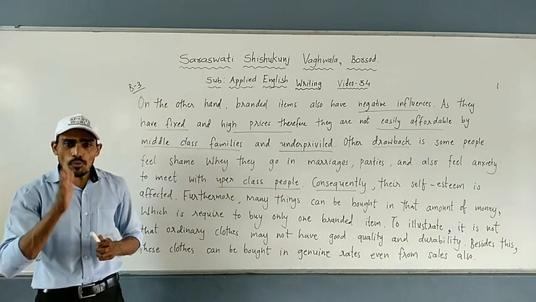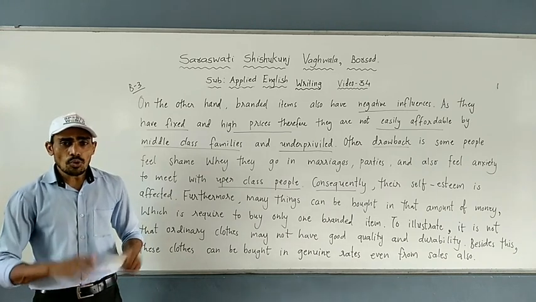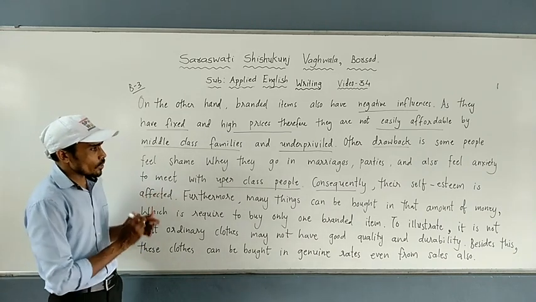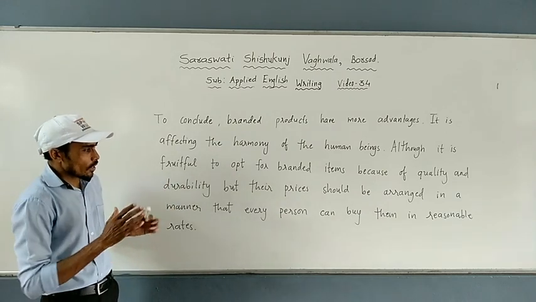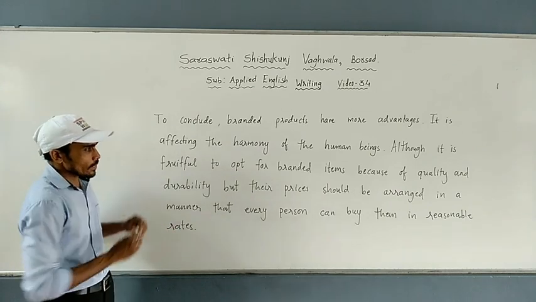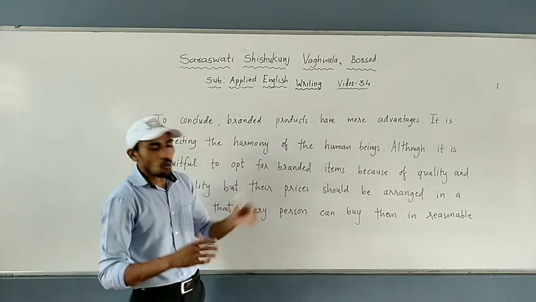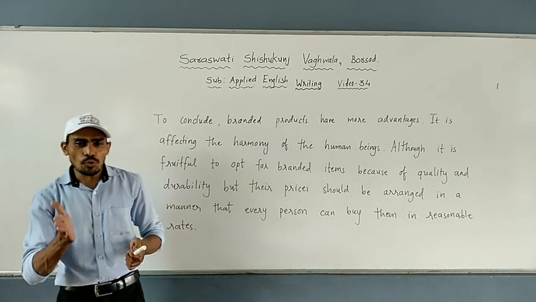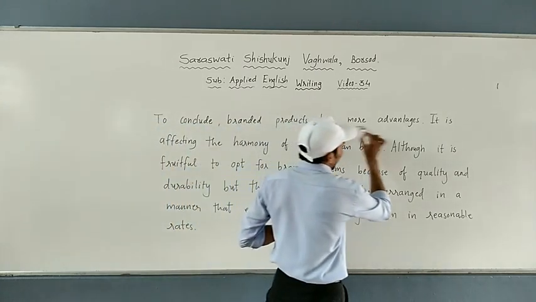Now students, I am going to write the conclusion, and I am going to explain what we need to write in the conclusion. I have written a conclusion, and I am going to discuss both sides, positive also, negative also, and let's see. To conclude, branded products have more advantages. Definitely, everyone knows that branded products have a number of advantages.